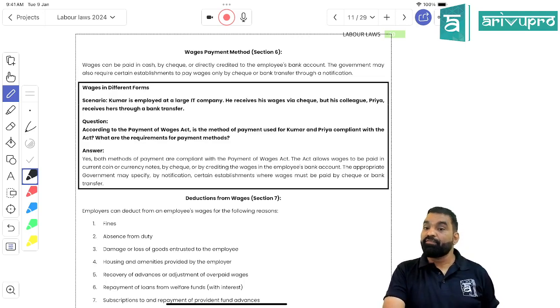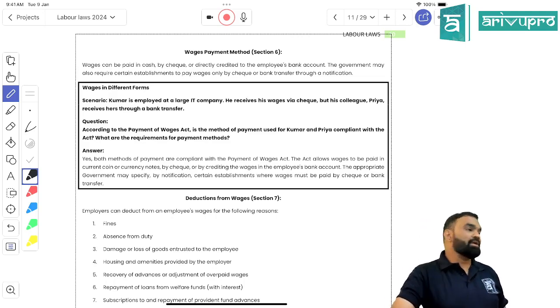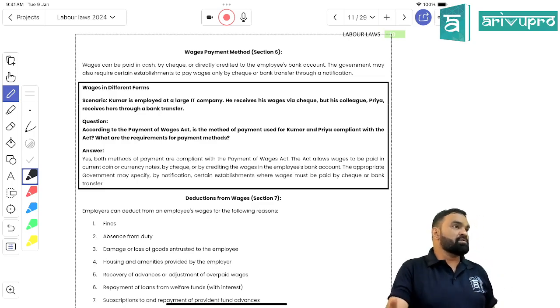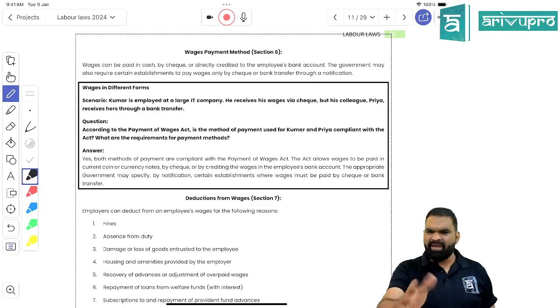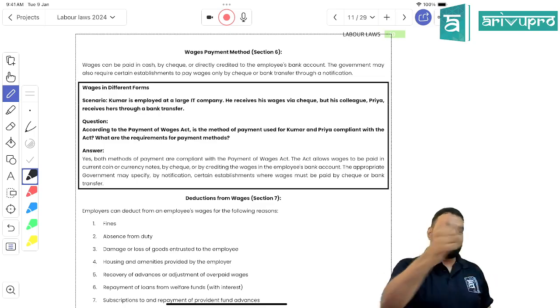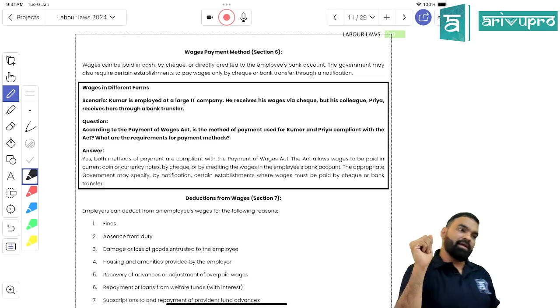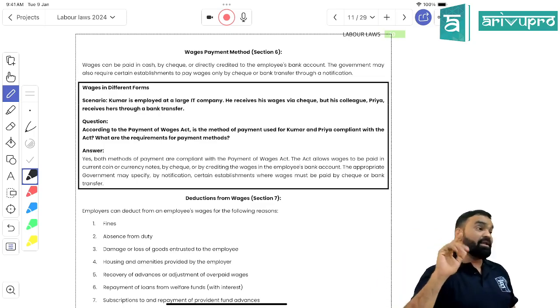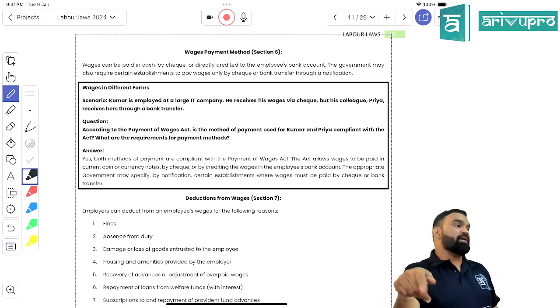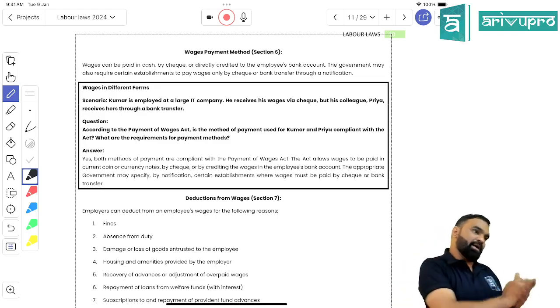That is the due date of making payment of wages. How many days? 7 days, 10 days, 7 days, 2 days, 2 days. And it is not applicable to certain governmental establishments as notified by the appropriate government. And the last one is wage payment should always be on a working day, right? And if the due date is a non-working day, take the preceding day, right?